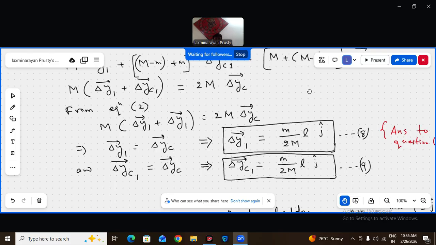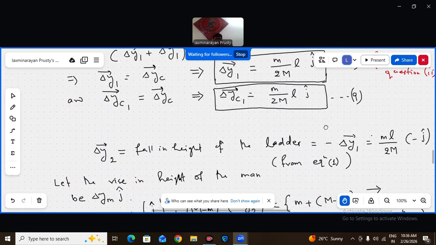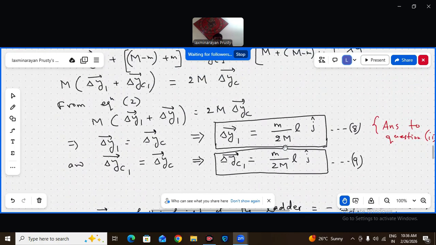For the total system center of mass, already I have found equation 7, ML by 2 capital M. So very nice, I can write delta Y1 is ML by 2M j cap. J cap is the y direction, upward direction unit vector. So delta YC1 how much? Same as delta Y1, ML by 2M j cap.